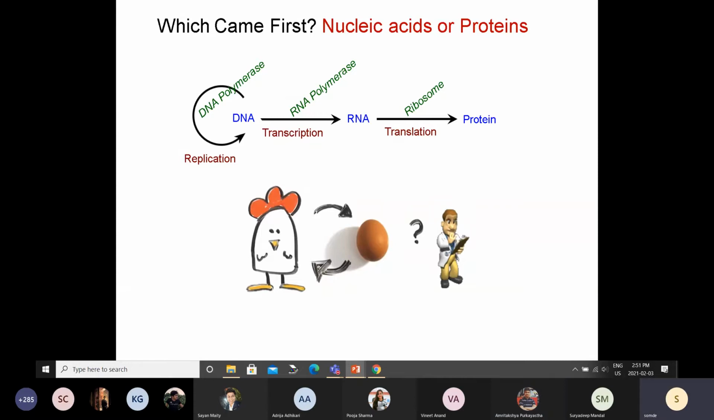Suppose you have DNA, you cannot make more DNA from that DNA. To do that, you need a protein, which is DNA polymerase. If you want to make RNA from the DNA, you need protein. And then finally, you are making all these proteins from this, right? Unless and until you have protein, you cannot do anything else. But then again, if you don't have DNA, you cannot make protein, because proteins do not encode information. Information is encoded in DNA.